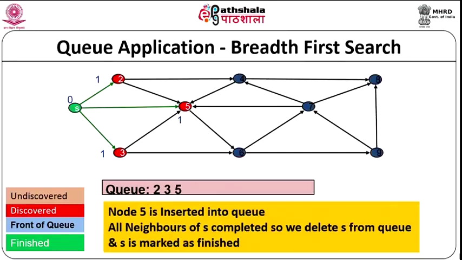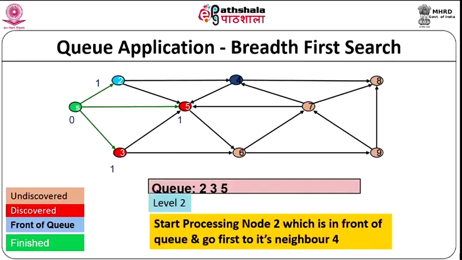the rear of the queue, and we are now at level 1. So, node 2 is inserted into the queue and we go to the next neighbor. We do not process 2, that is the difference between breadth first and depth first. We do not process 2, we go to the next neighbor of S. So, what is the next neighbor of S, which is 3. So, we go to the next neighbor of S, which is 3, and 3 becomes now discovered. So, now 2 has been discovered and 3 has been discovered, both are neighbors of the source node S.